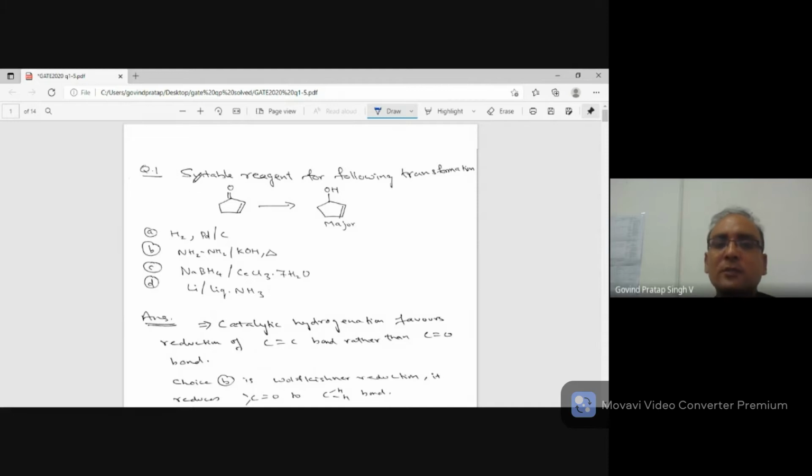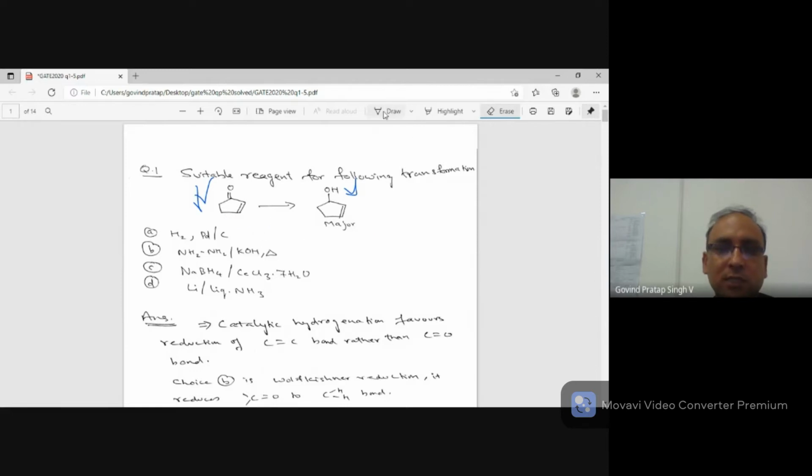So the first question is: suitable reagent for the following transformation. What you can see here is you have an alpha beta unsaturated ketone and you have to reduce only the ketonic part and make it into alcohol, and you have to keep the double bond intact. As I said, I want to solve everything of this question, not just how to get this answer. So let us see the choices.